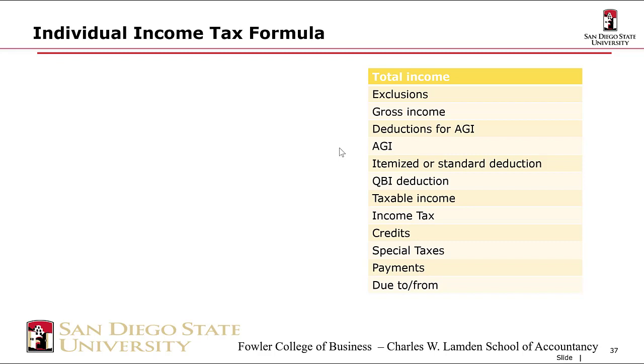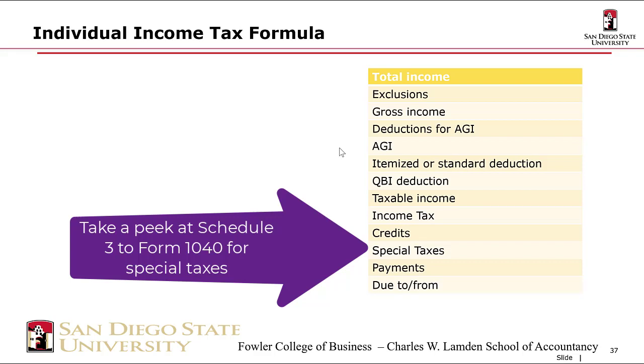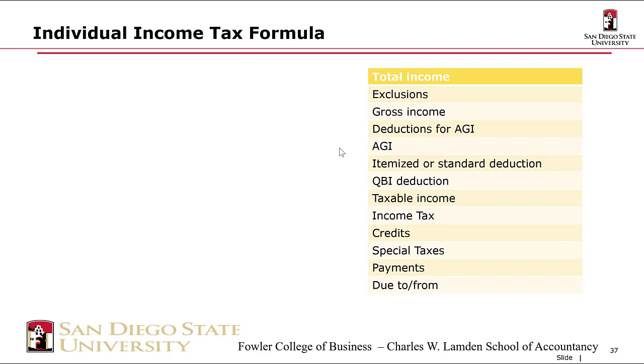To that, our base, we'll apply our rate. We'll get an income tax. Think of that as the pre-credit income tax. Then we're going to apply any tax credits that we're eligible for. Then we might add in any special taxes. So self-employment tax is reported through an income tax form. The net investment income tax is reported through your income tax form. So those get added in. And then what you do is you compare your total taxes to your payments, and you either owe the government money or the government owes you money.